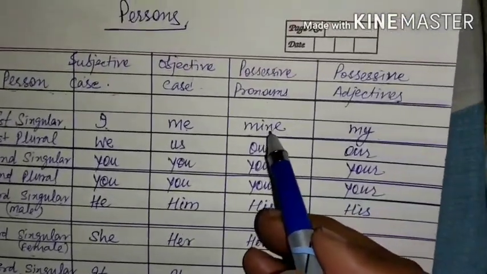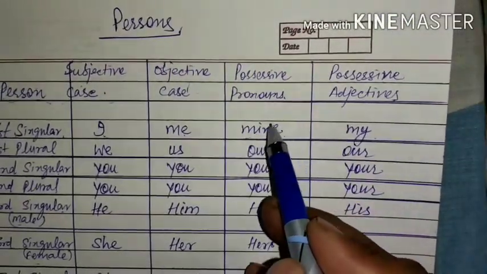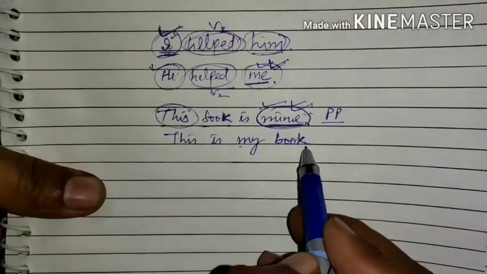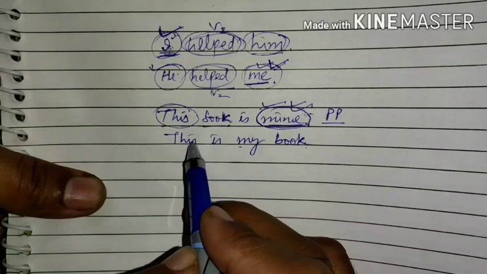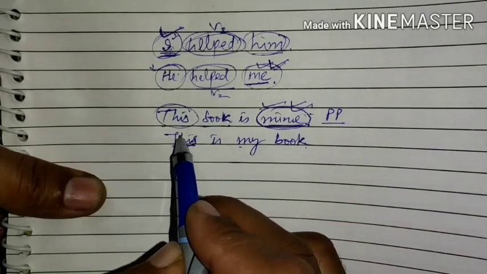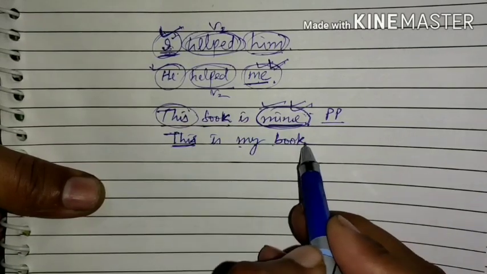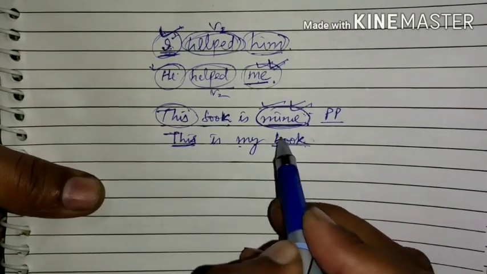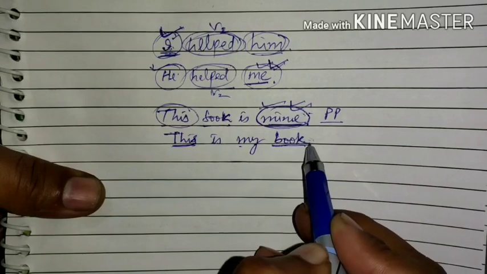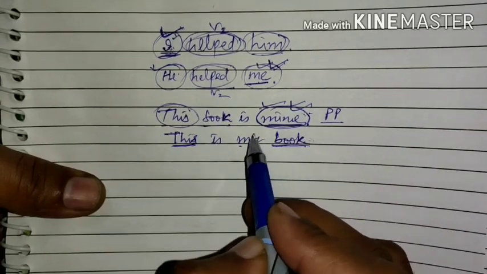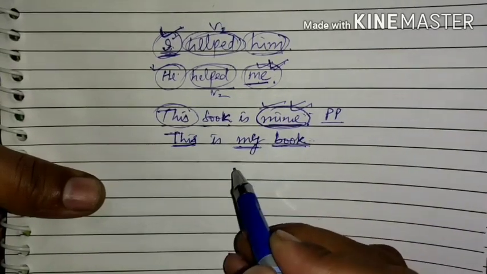So that is what I have shown here. Possessive pronoun case of I is mine. Here, this is my book, this is my book. Here, this is a demonstrative pronoun, and is my book. So just before the book, which is a noun here, my has been used.